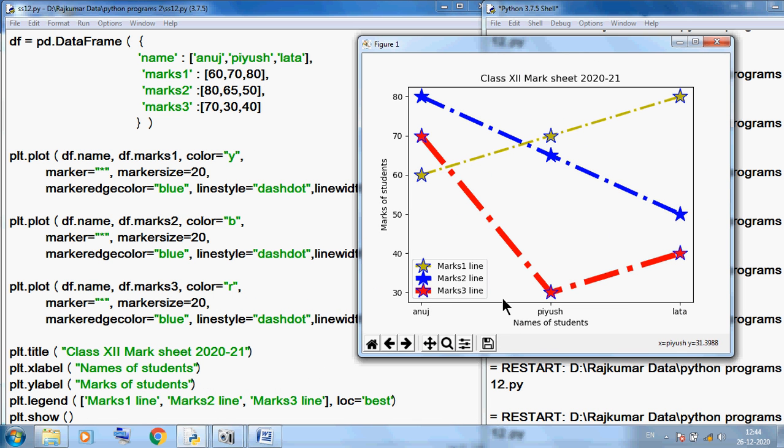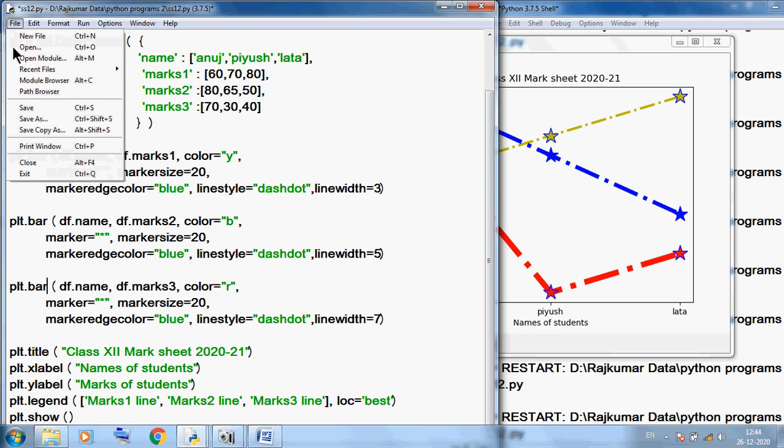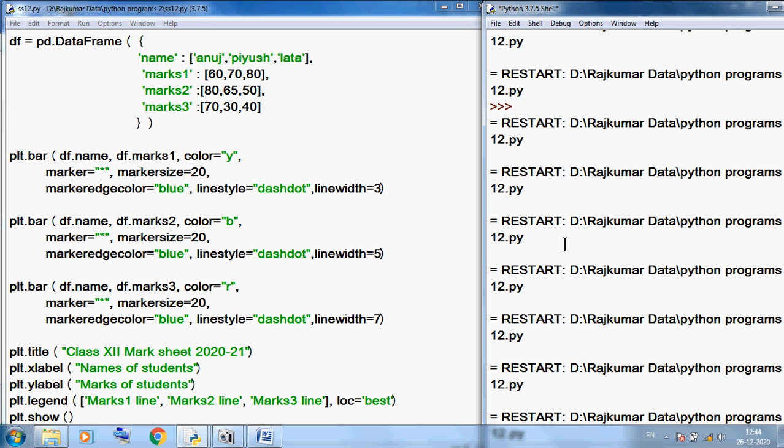Suppose you want to convert this chart into a bar graph. So only one thing you need to change. Here, instead of plot, you can simply write bar. Nothing else needs to change. You can save this file and run this program again. So you can see,